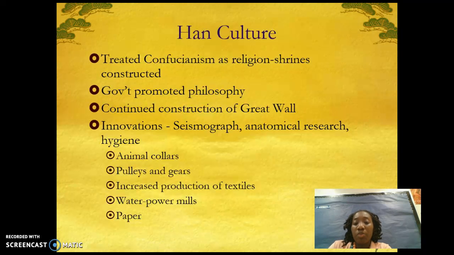Innovations: you have the seismograph, anatomical research, hygiene. You had animal collars, pulleys and gears, increased production of textiles, water power mills, and paper.